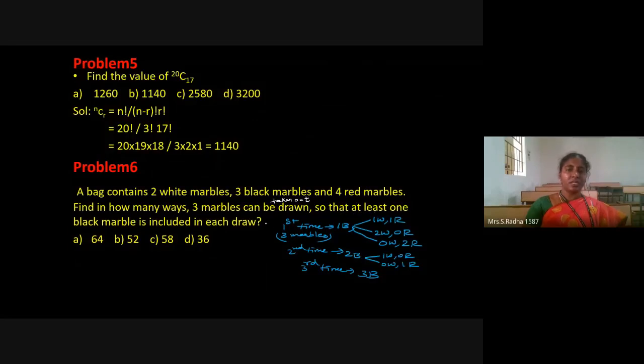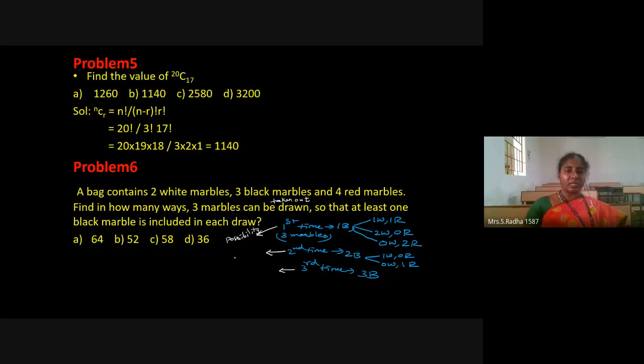This is the first time I am taking out 1 marble. Second time I am taking out another marble. Third time I am taking out another marble. So here, if first time I take a black marble, the second and third choices are there. Second time I may take white marble, third time red marble. Otherwise, second and third time white marble only, no red marble is coming out. Otherwise, no white marble is coming out, second time, third time, red marble only. This is the first choice, the first possibility. This is one method of happening for satisfying the condition.